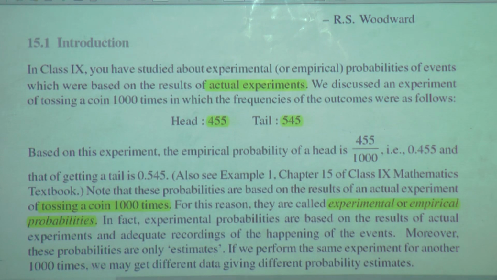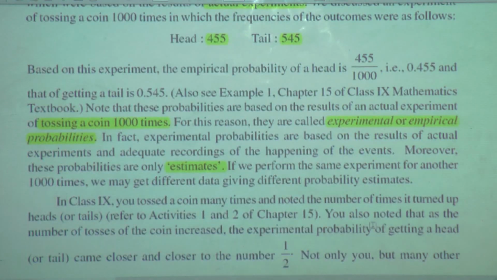Moreover, these probabilities are only estimates. If we perform the same experiment for another 1000 times, we may get different data giving different probability estimates.